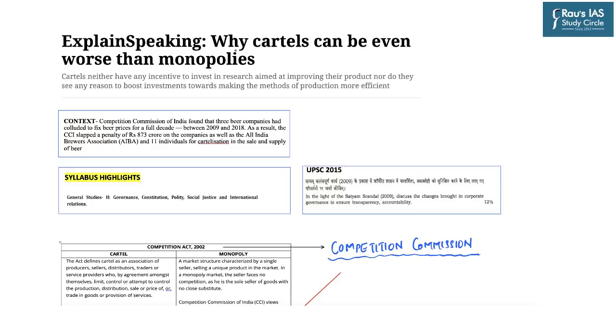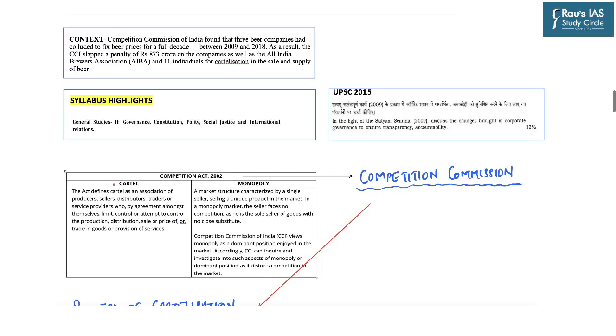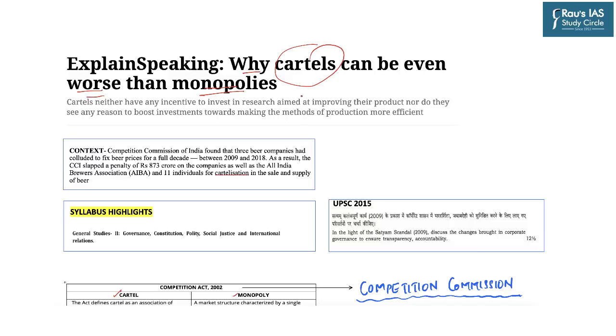Our second topic is why cartels can be even worse than monopolies. Now you might have some idea of what a monopoly market is. If you don't, don't worry, we will discuss in this topic what the difference is between cartelization and monopoly. This topic was in the news because recently the Competition Commission of India found that 3 beer companies had colluded to fix the beer prices for a full decade, starting from 2009 to 2018.